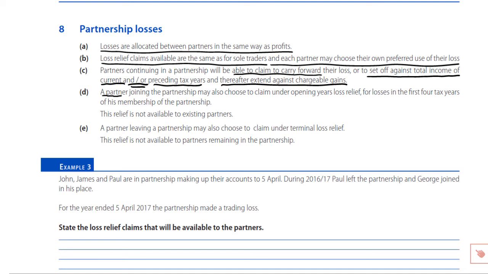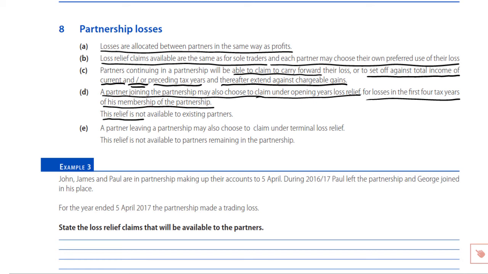So a partner joining the partnership and then sustaining a loss may be able to choose to claim under the opening year's loss relief. Now remember, when did that apply? If a trader sustains a loss in any of the first 4 tax years of trading. So for losses in the first 4 tax years of his membership of the partnership.